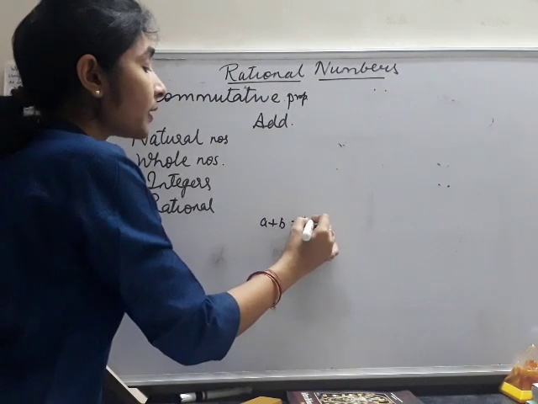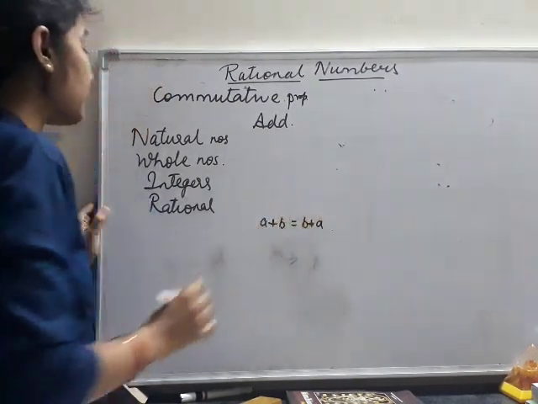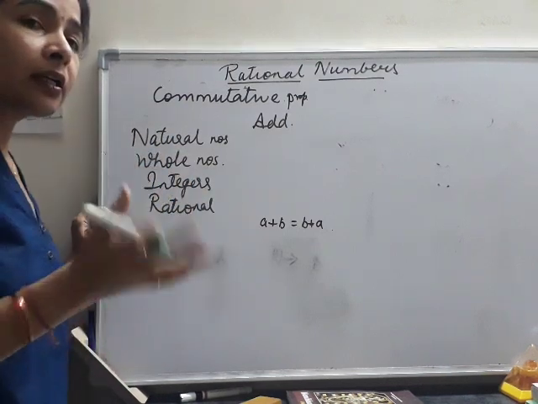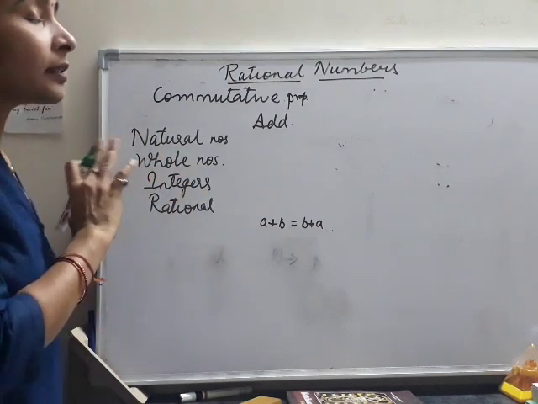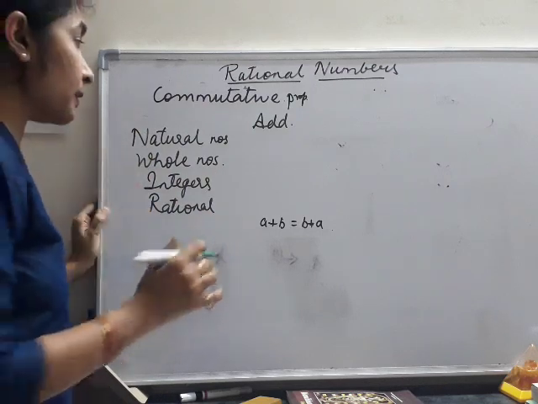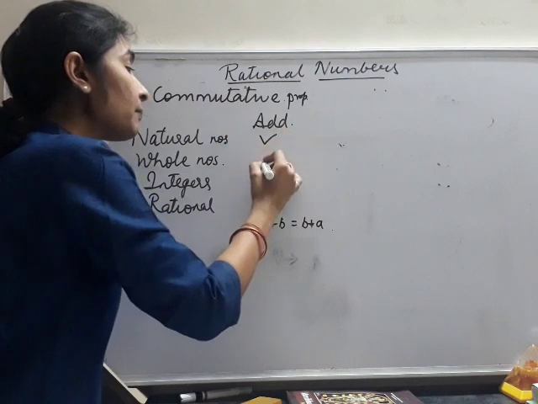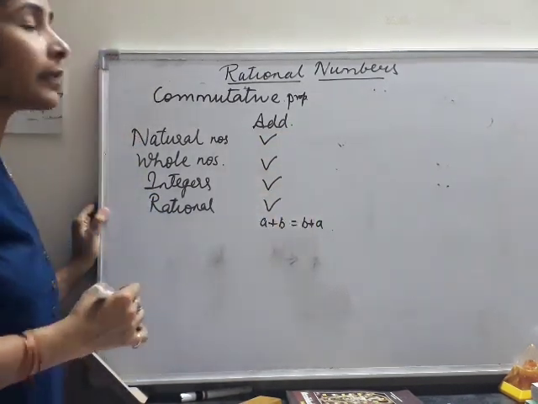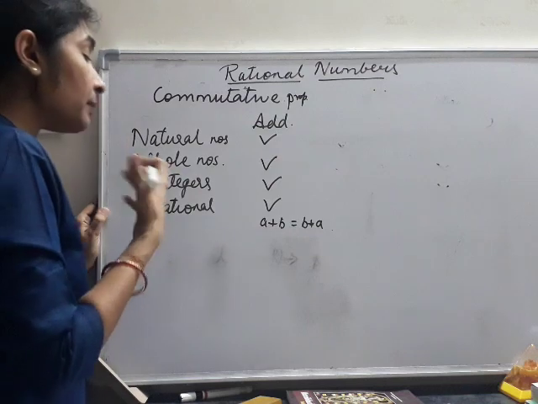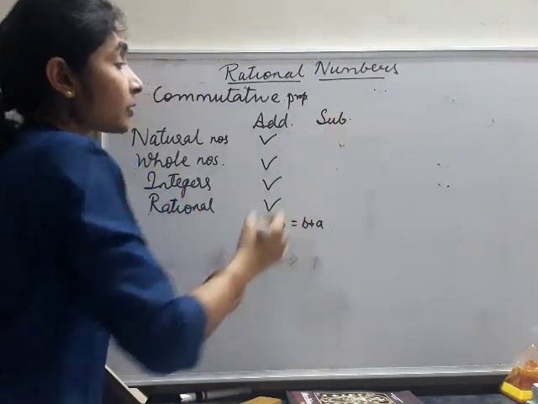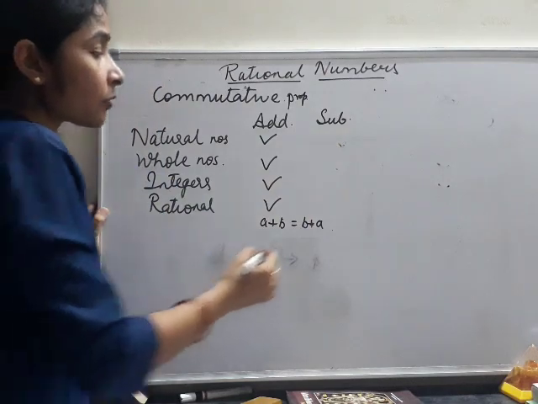Yes, it is always a plus b equal to b plus a in whole numbers, integers or rational numbers. If we interchange the places, it has no effect on the sum of two numbers. That is why the commutative property holds in case of natural numbers, whole numbers, integers as well as rational numbers. Now in case of subtraction, can we say the same thing?